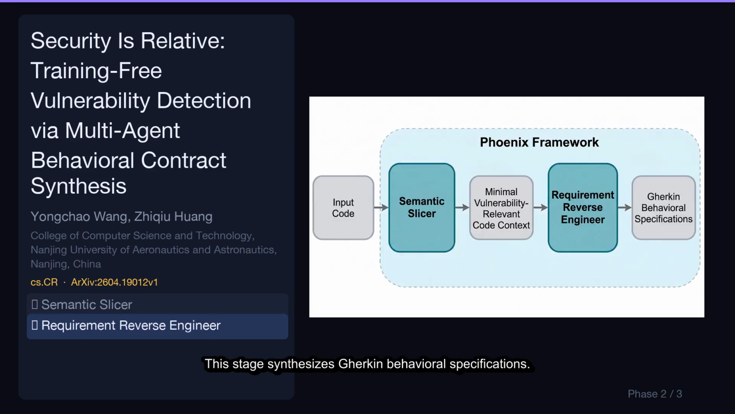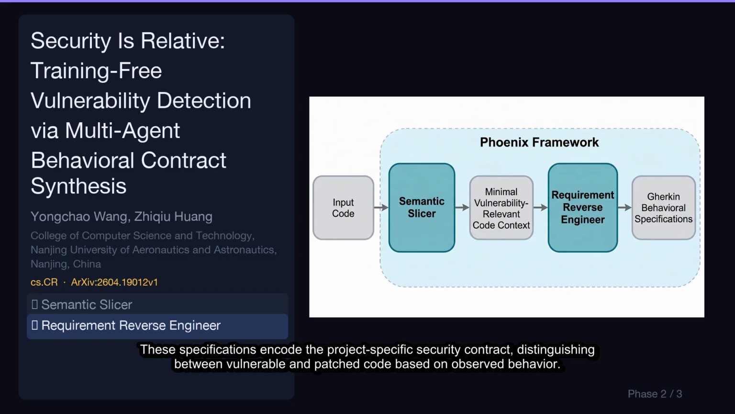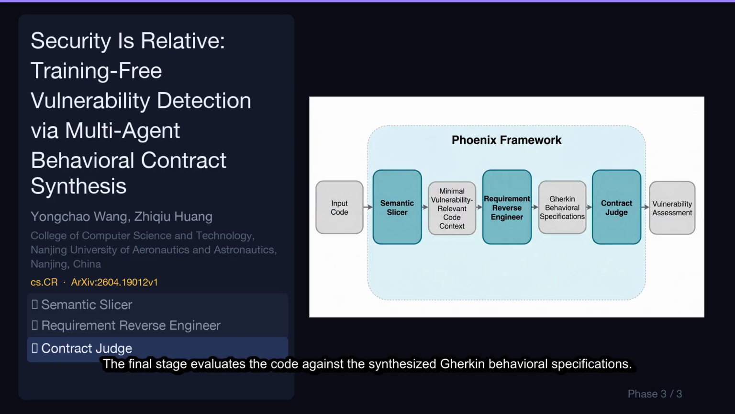This stage synthesizes Gherkin behavioral specifications. These specifications encode the project-specific security contract, distinguishing between vulnerable and patched code based on observed behavior. The final stage evaluates the code against the synthesized Gherkin behavioral specifications. It performs a strict compliance check to determine if the code adheres to the defined security contract.